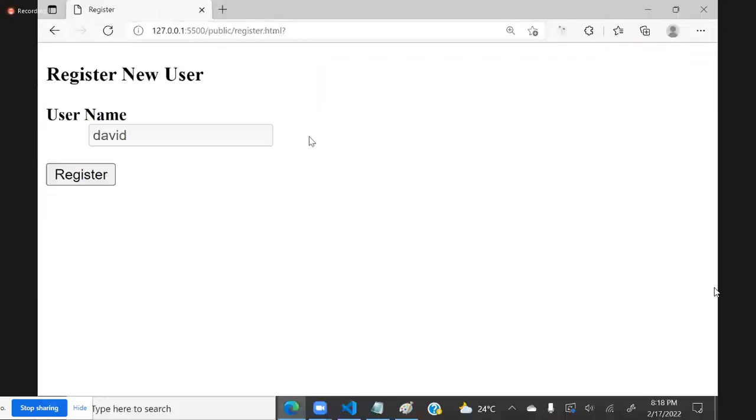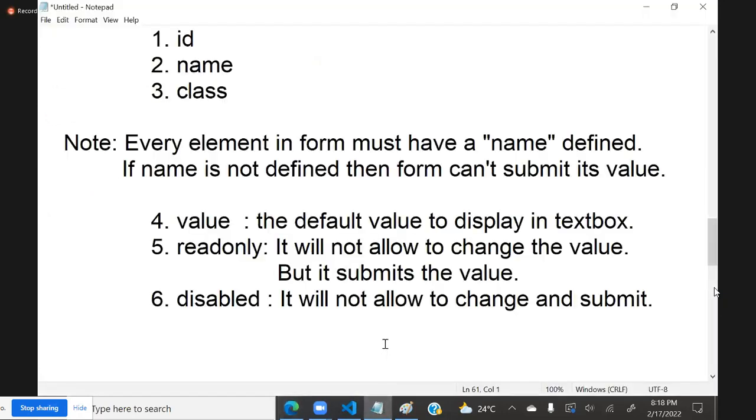That means in many interviews, they ask the question, what is the difference between read only and disabled? Because both will not allow changes. Read only will not allow change, disabled also will not allow change. Then what is the difference? Read only can submit, disabled cannot submit.